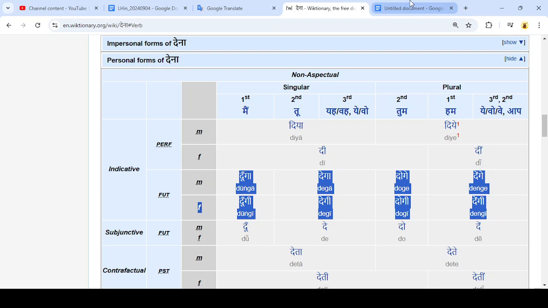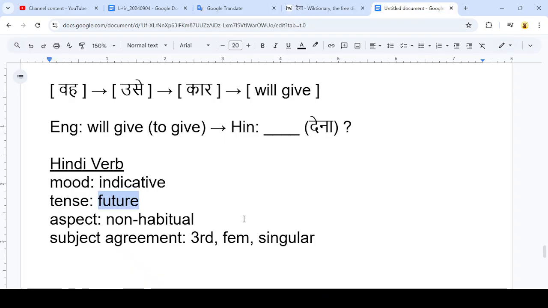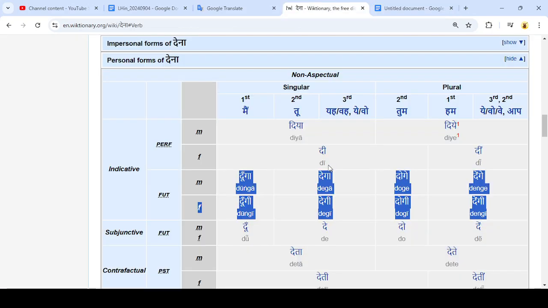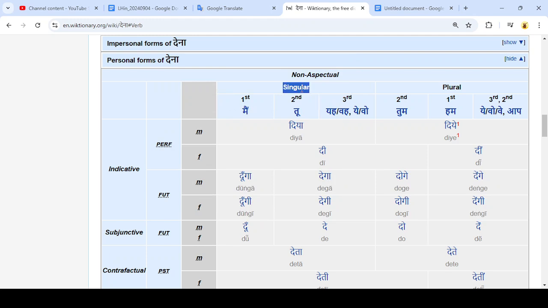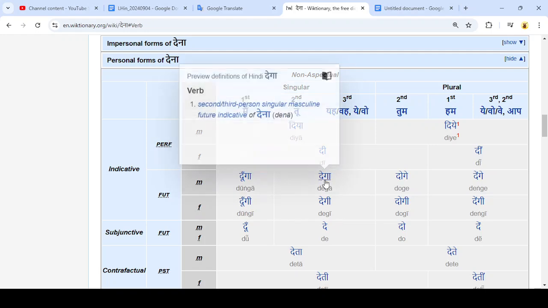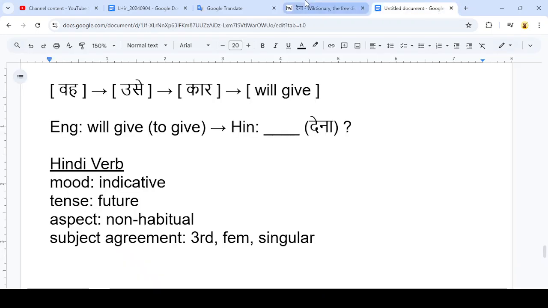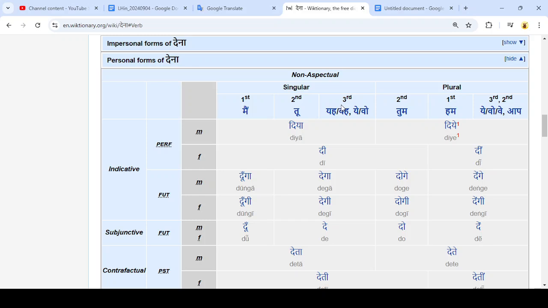And then all we need to do is to get the information from our subject, third feminine singular. So we are interested in the singular count. That's putting us in these four spellings here. It's going to be third person. So that's right here. And then, one of these two spellings, and then it is feminine.